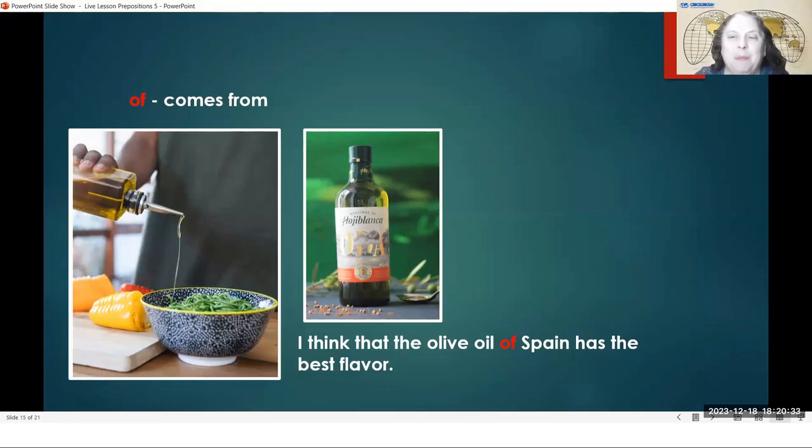So this meaning for of means comes from. Something comes from a place. I think that the olive oil of Spain has the best flavor. So this olive oil, this particular kind of olive oil, comes from Spain. All olive oil, the olives are grown in some country. So every kind of olive oil comes from somewhere. And this particular brand of olive oil is from Spain. So this is the olive oil of Spain. Of Spain, meaning from Spain.